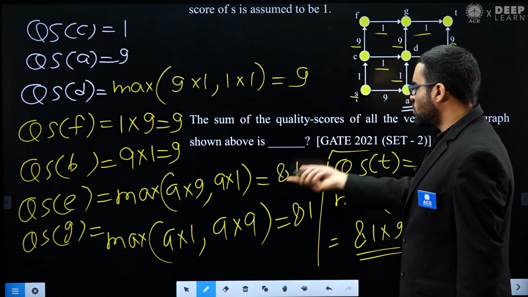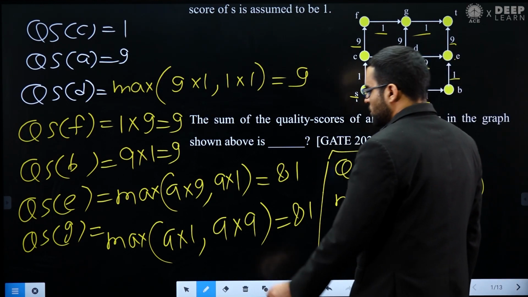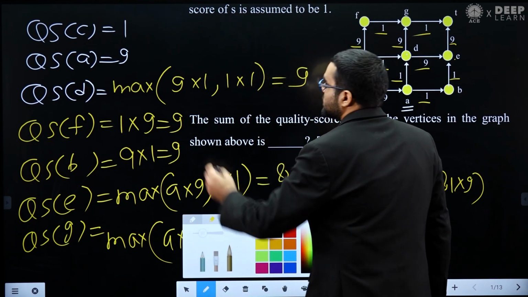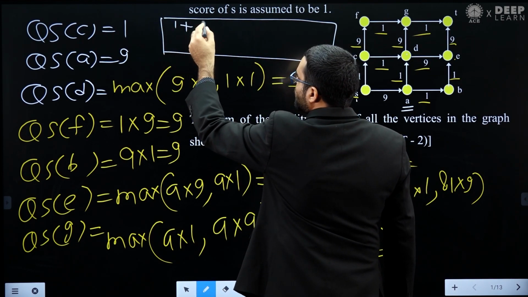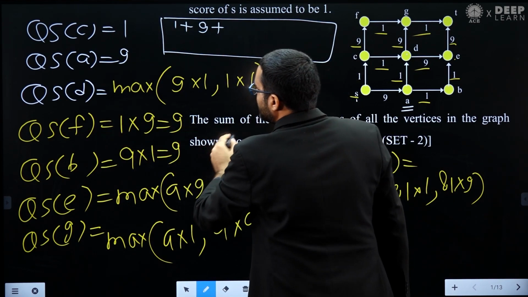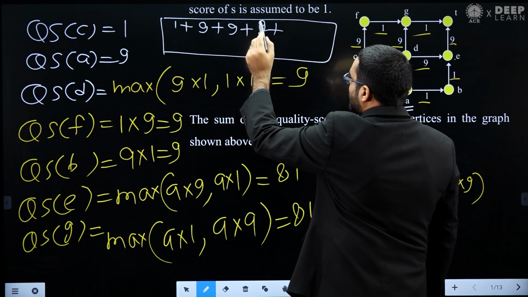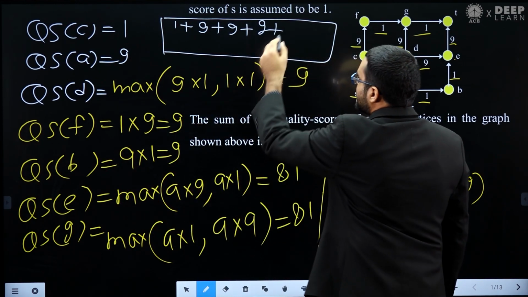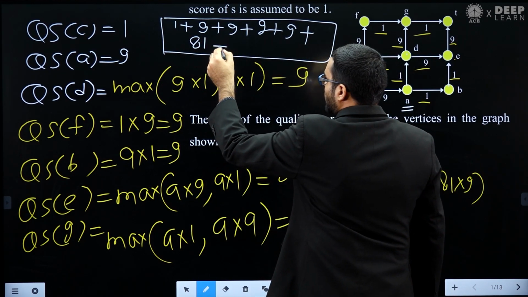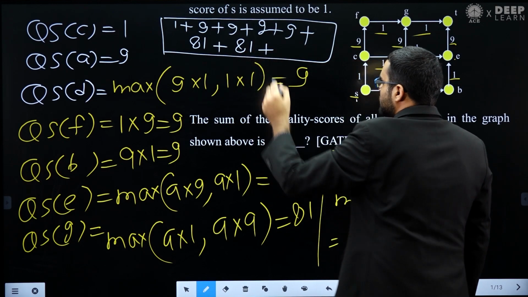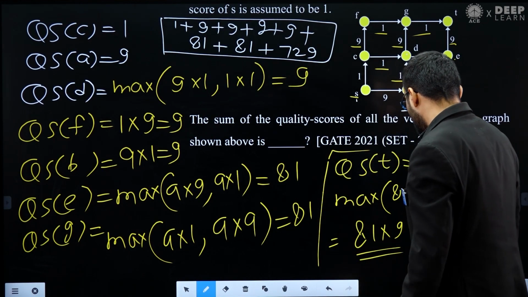Now he is asking for the summation of all these values. All we need to do is add them up. So the answer will be the quality score of C plus the quality score of A plus the quality score of D, that is 9, plus the quality score of F, that is 9, plus the quality score of B, that is 9, and the quality score of E, that is 81, plus the quality score of G, that is 81, and plus the quality score of T, that is basically 729.